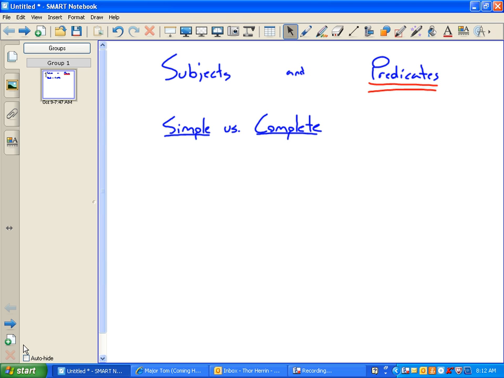That's okay. Yes? A complete one would be more of a strong one. Stronger? Okay. Yes? A simple sentence might not have as many predicates as a complete one. Interesting. Yes? A simple predicate might not use subjects and predicates, but a complete sentence would. Interesting. So we've heard this word complete, and complete sentences, and I've got a lot of different things from you. One of the things I just heard was that a complete predicate would have everything you need, whereas a simple wouldn't. Actually, a simple has everything you need as well.